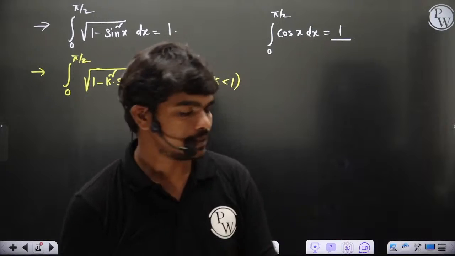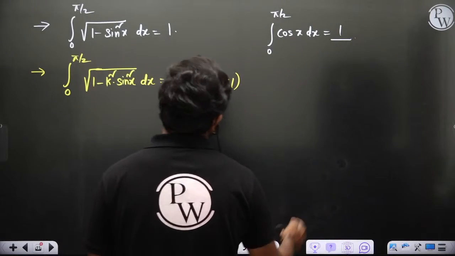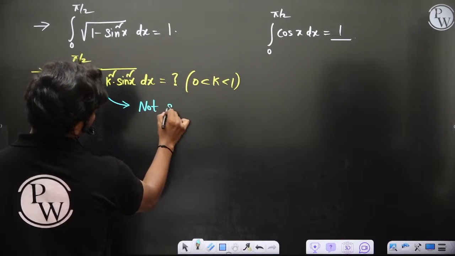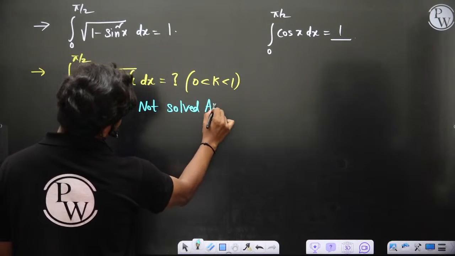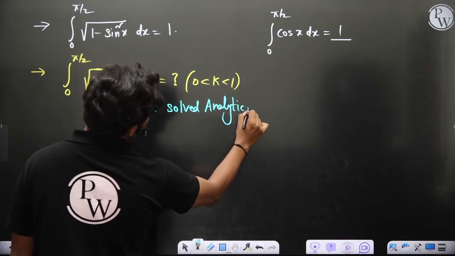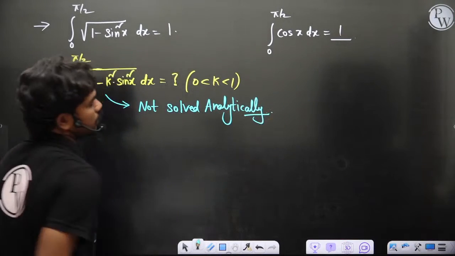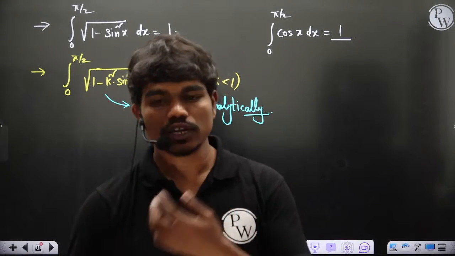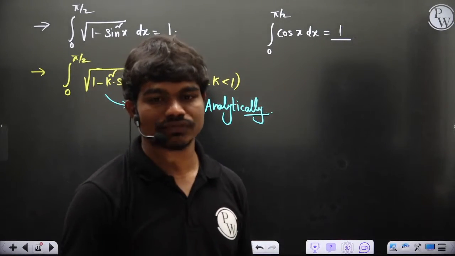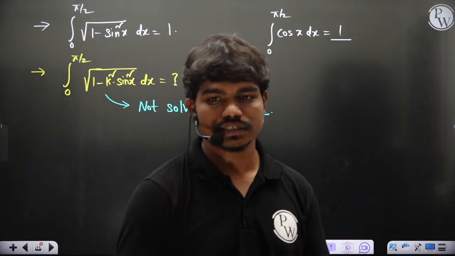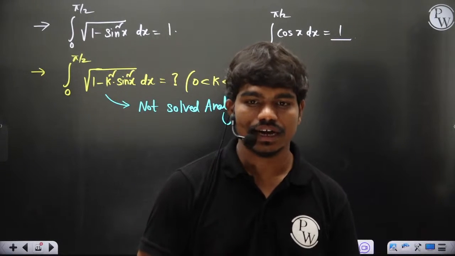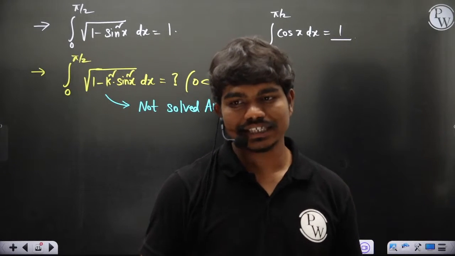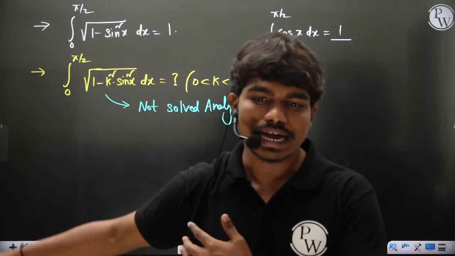See, basically I'll tell you one thing. This integral is not solved analytically. Clear? You have to go into series solutions, of course. Whatever you do, you might be running in a loop, and many of you might not have been successful in getting the solution. Try putting 0.2 sin x as y. Yeah, of course, I understand, but you might not have got it, right? Many of you might have tried this but ended up again with the same integral.